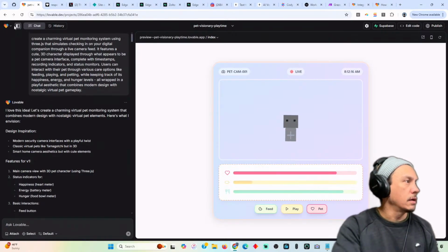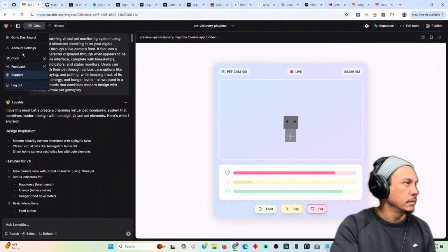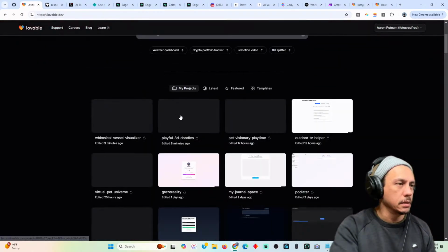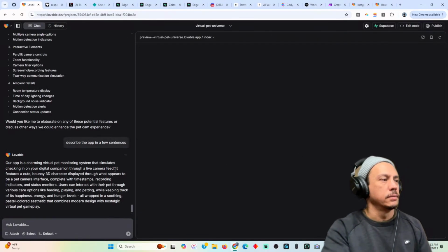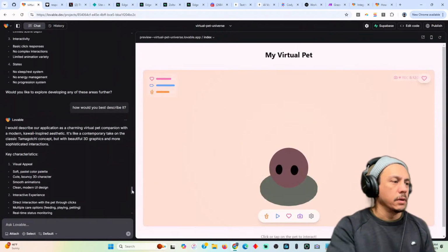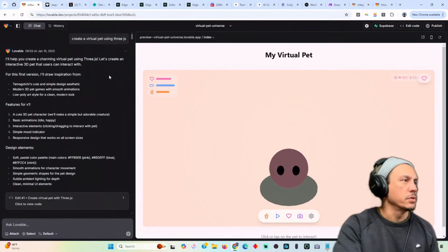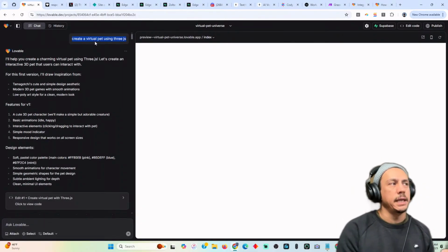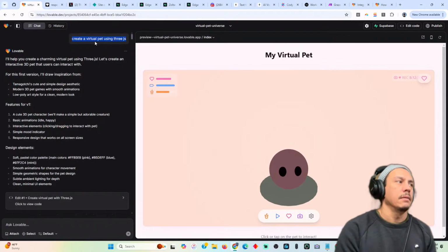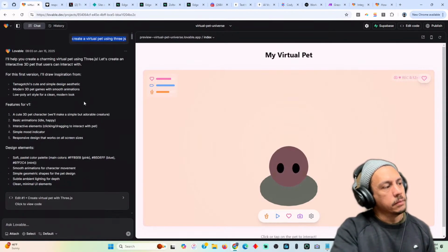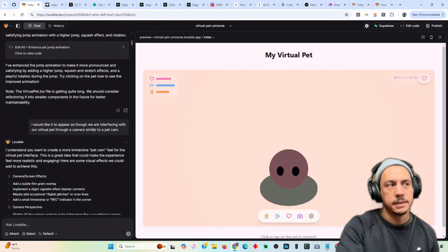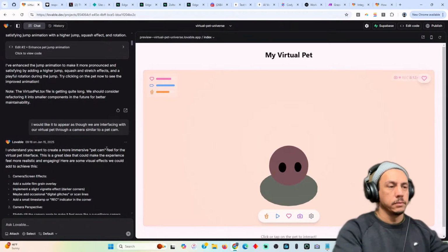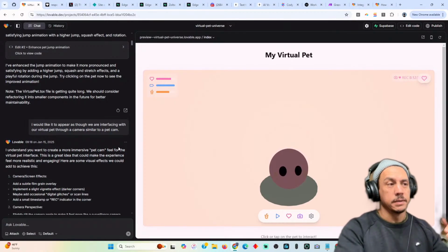And so what this started out with was going back to the dashboard. Let's take a look at Playful Doodles, Whimsical Vessel, Pet Visionary, Pet. Okay, let's go to the first version. So here's another version, right? Virtual pet, my virtual pet. The prompt was create a virtual pet using 3JS, right? And it would be cool if you had a history and then there was an actual preview of what it built at the time, some way to see versions of it visually, because these change a lot.